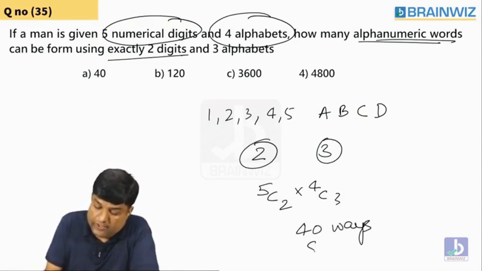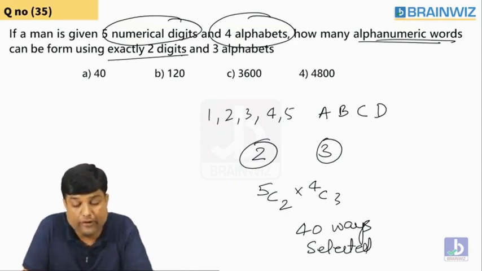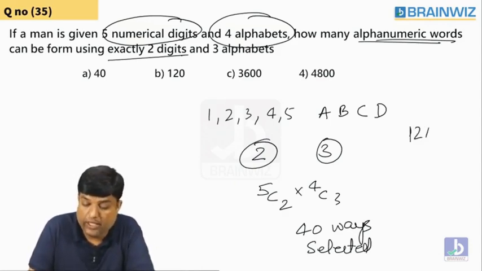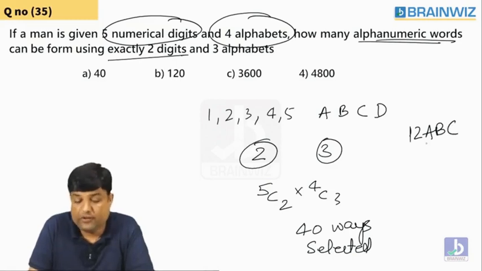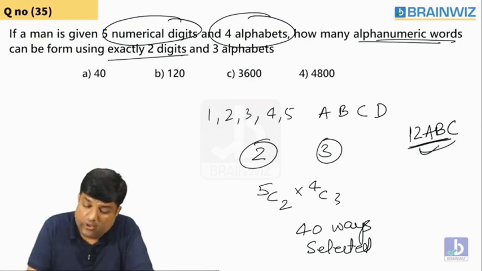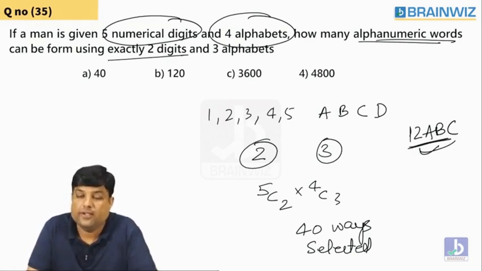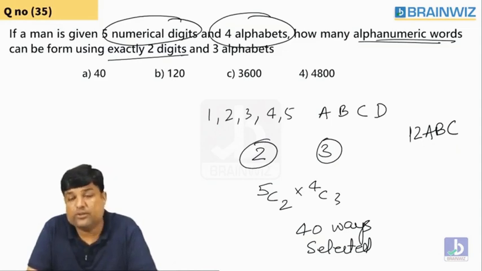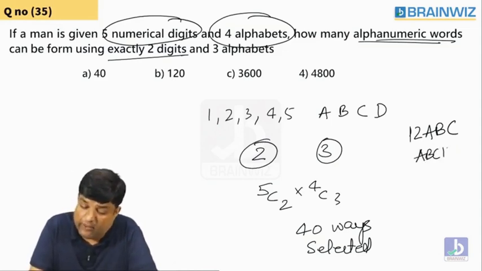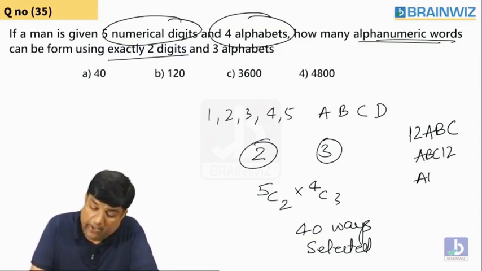With 40 ways, you have just selected. But students, once you select one alphanumeric word, for example, 1, 2, A, B, C, can you interchange all these things and make one more? Yes, definitely. You can interchange all that. Instead of 1, 2, ABC, I would like to say ABC 1, 2. I would like to say A, 1, 2, BC.